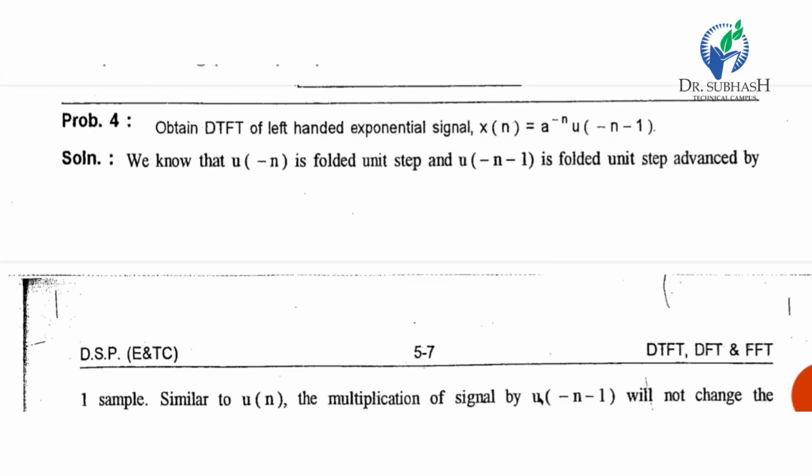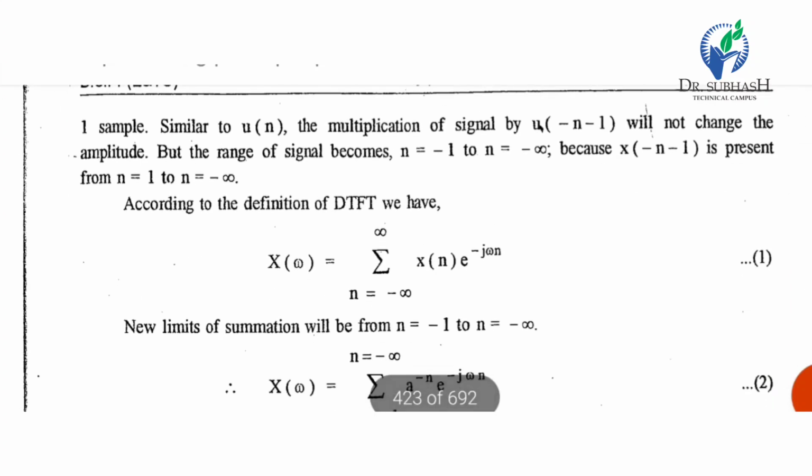Now the next example is anticausal. Obtain the DTFT of the left-handed exponential signal x of n equal to a raised to minus n u of minus n minus 1. We know that u of minus n is the folded unit step, and u of minus n minus 1 is the folded unit step advanced by one sample, similar to u of n.